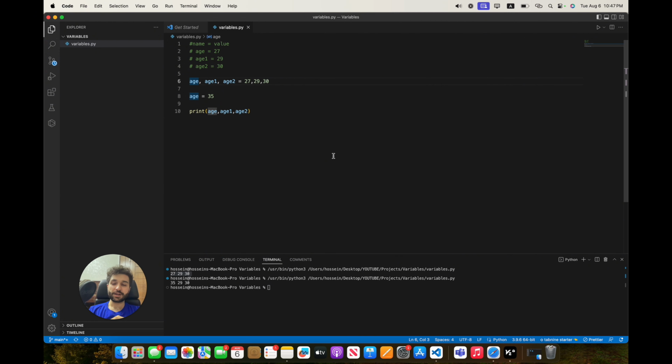The name of a variable can start with letters or underscores, but we can't start a variable with a number. It's very important, but the variable name can contain a number. I talked about multiple assignment here in one line, and also reassigning variables.